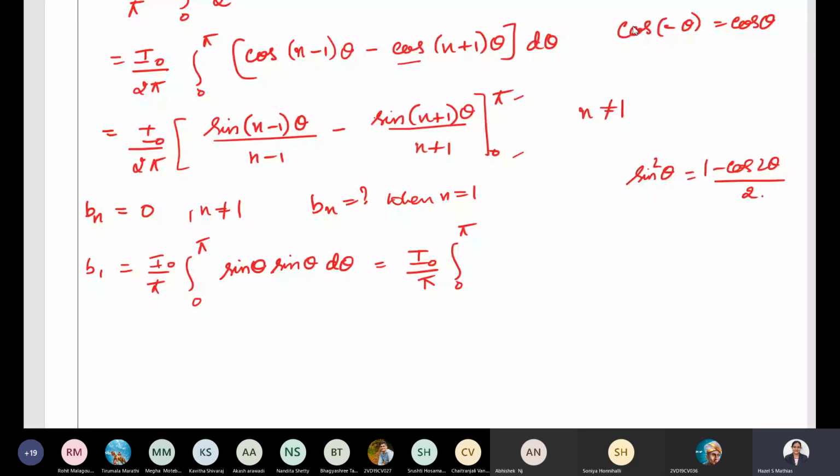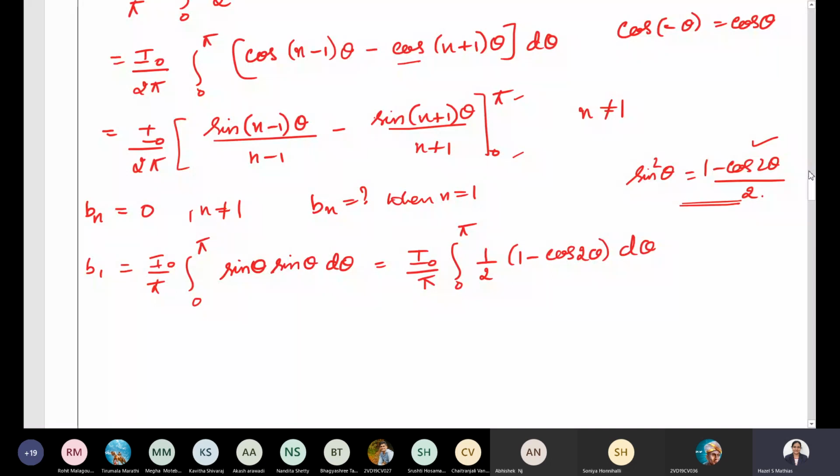That's why we write sine square theta as 1 minus cos 2 theta divided by 2. So it will be half times 1 minus cos 2 theta d theta.